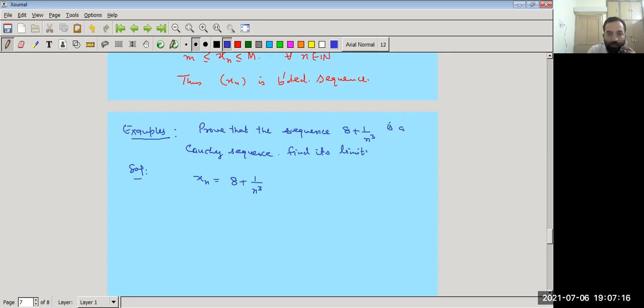So now what we have to do, we have to estimate xm and xn. Let xm be 8 plus 1 upon m cube.